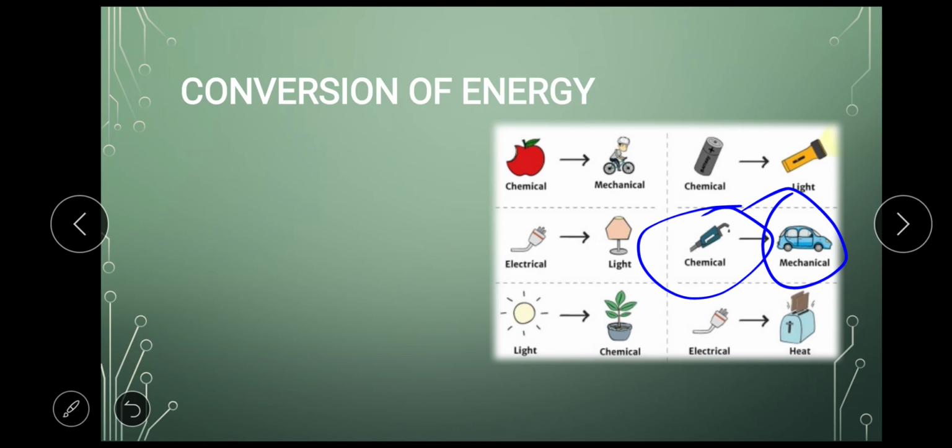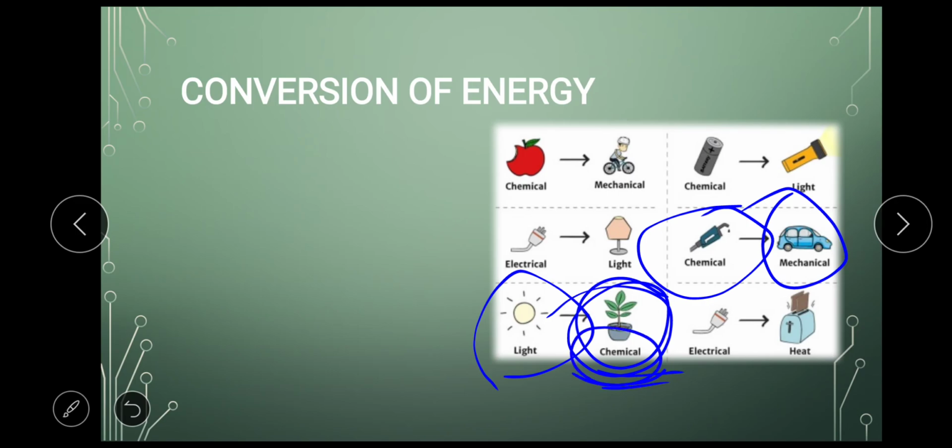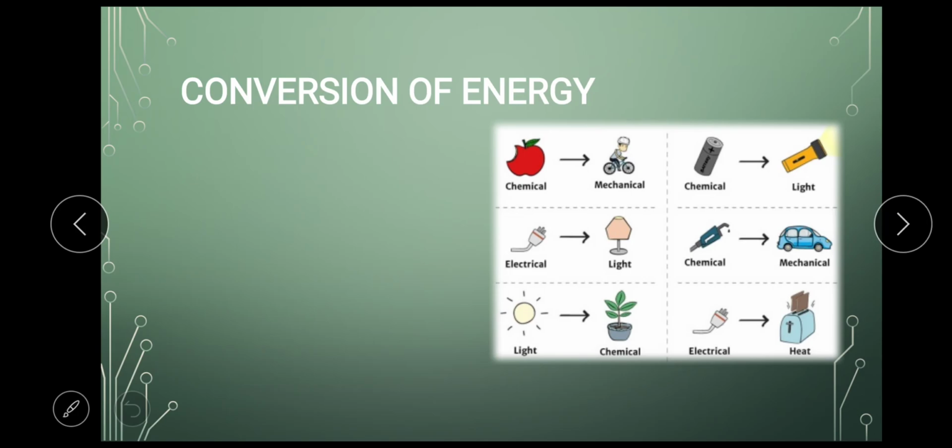This was an example. So light converting to chemical, we know that plants prepare their food by taking sunlight from the sun for photosynthesis, correct? So that is again that light energy got converted into chemical energy. Why chemical energy? Because plants are preparing their food, and plants prepare their food in nothing but chemical form. So light got converted to chemical. Okay, then we have another example, electrical to heat. So this is an example of a bread toaster where electricity got converted to heat, and you can roast your bread.